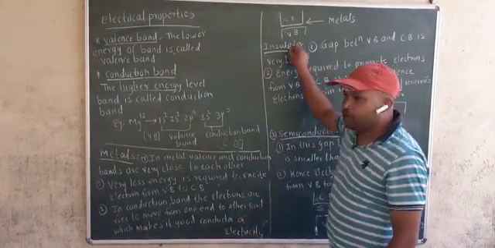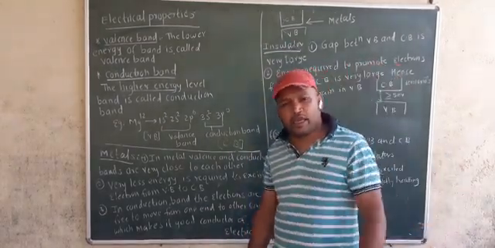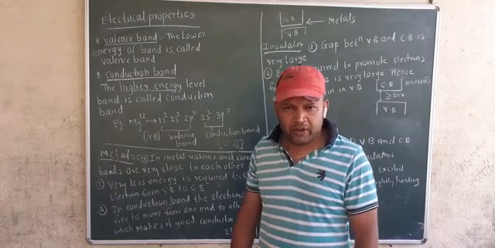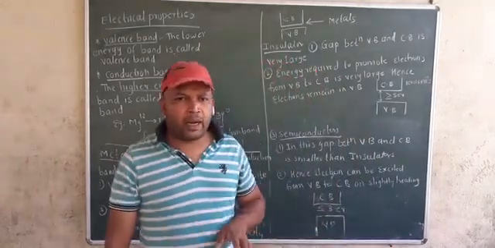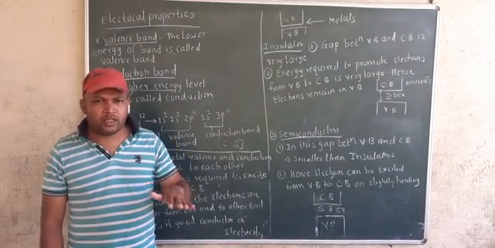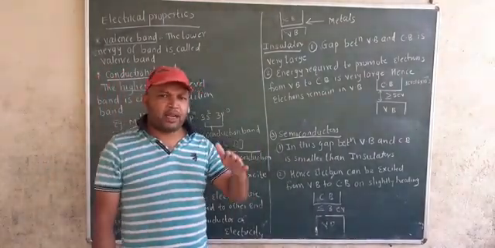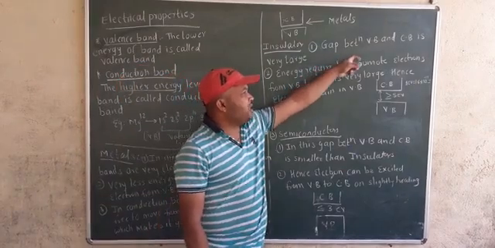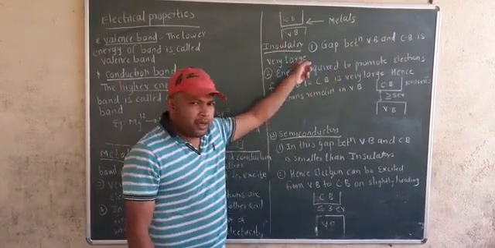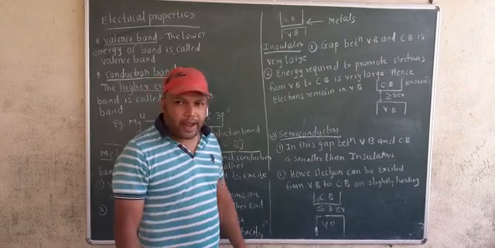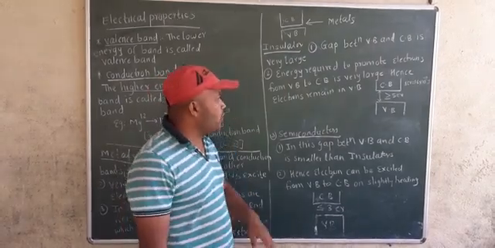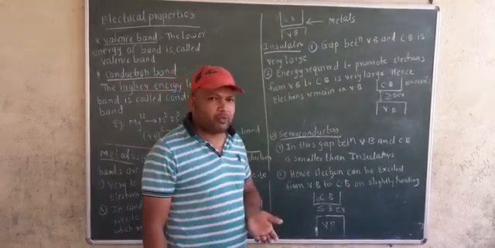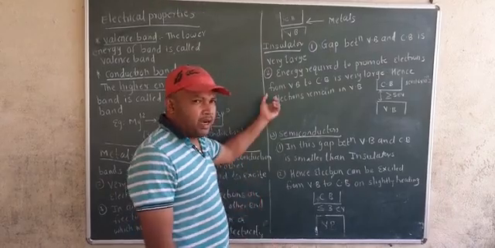Now in case of insulators, or we can say non-metals, which are bad conductors of electricity. Why are they bad conductors of electricity? Because the gap between valence band and conduction band is very large. We'll see point-wise. First, the gap between valence band and conduction band is very large. Second, the energy required to promote an electron from valence band to conduction band is very high. Hence it is a bad conductor of electricity.